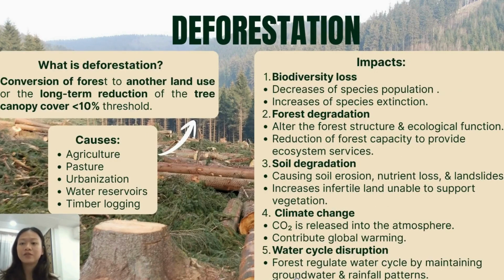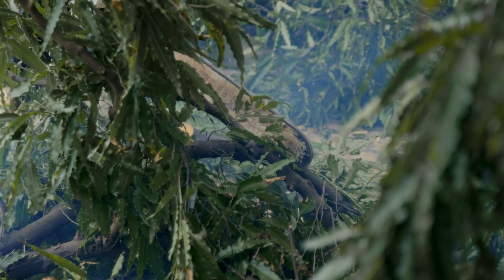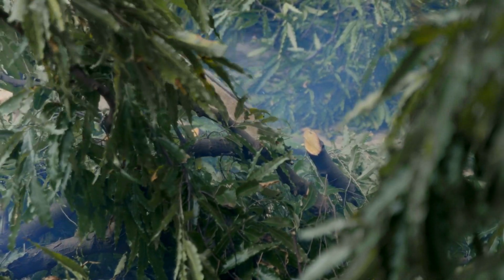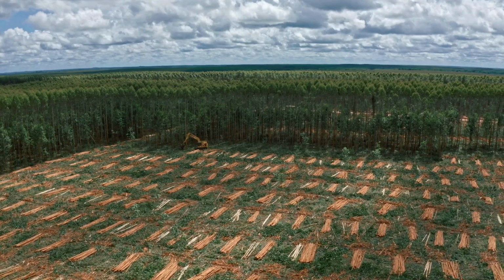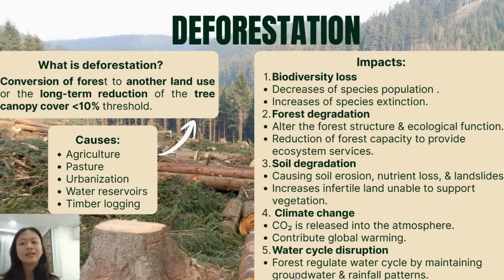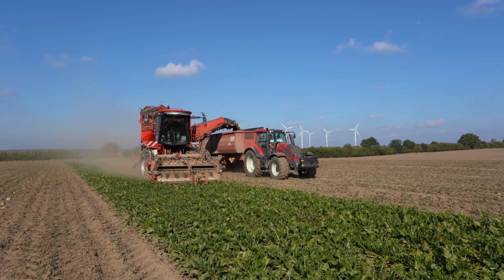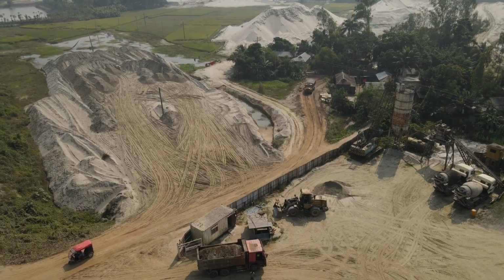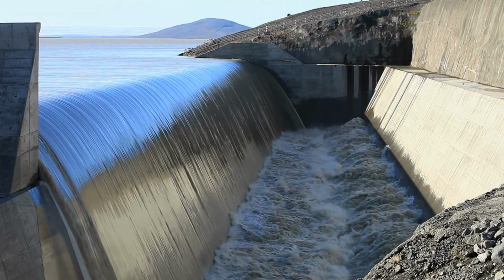So, what is deforestation? Deforestation is the conversion of forest to another land use or the long-term reduction of the tree canopy cover to less than the 10% threshold according to the Convention on Biological Diversity. So, what causes deforestation? The major cause is agriculture, followed by pasture, urbanization, water reservoirs, and timber logging.